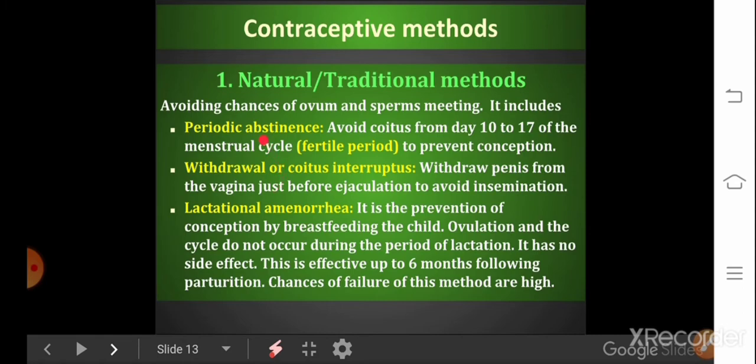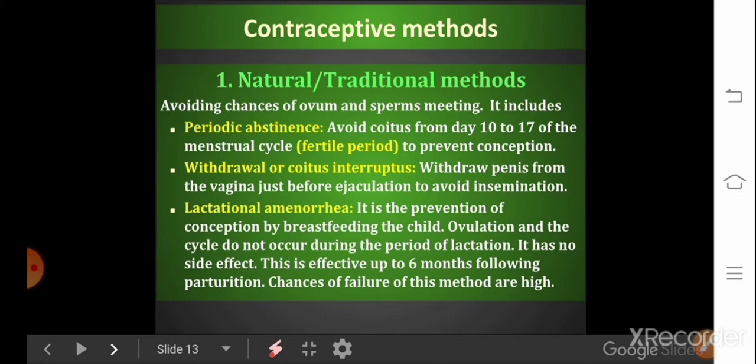Here the male partner has to withdraw his external genitalia from the vagina before ejaculation to avoid insemination, so that sperm will not enter the female reproductive tract. Coitus interruptus means interruption of sexual intercourse takes place.